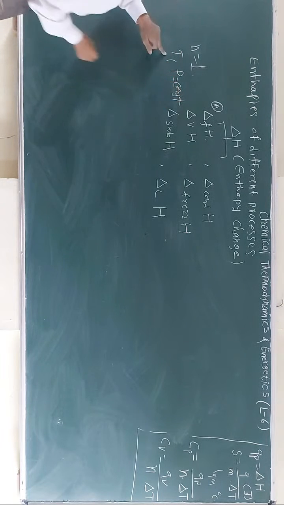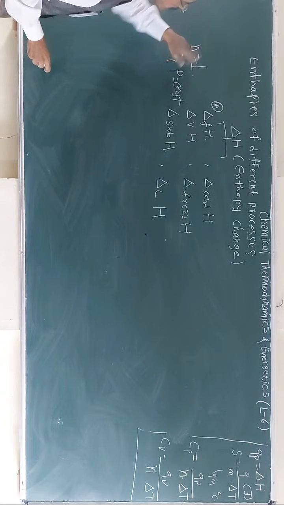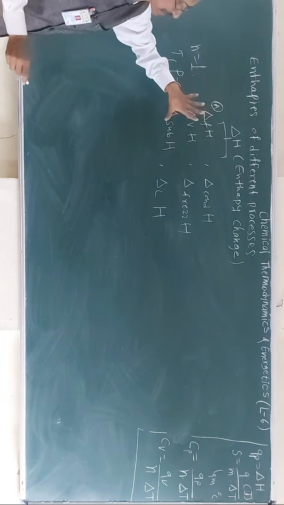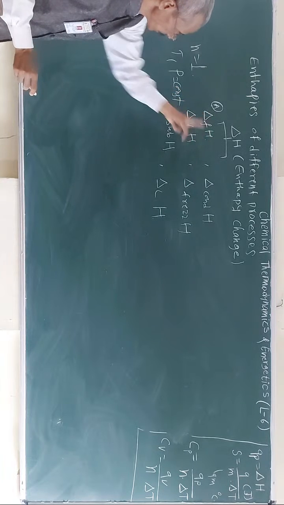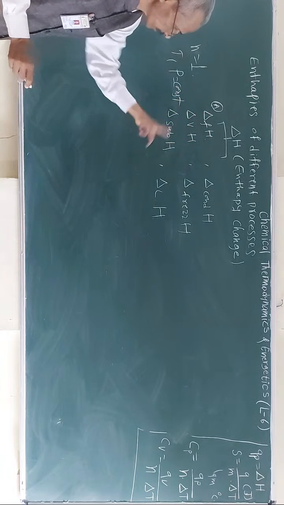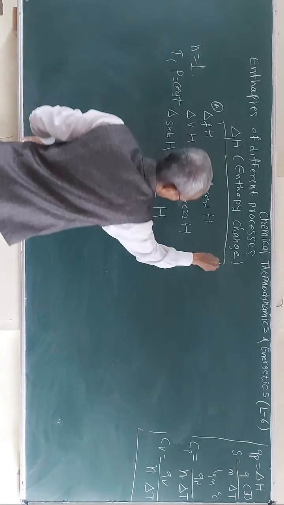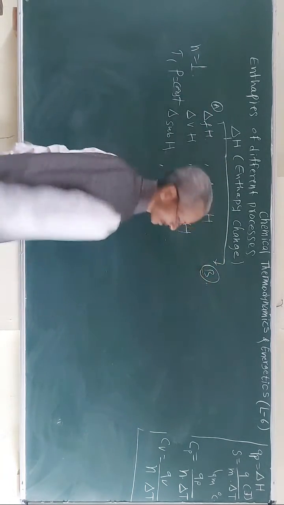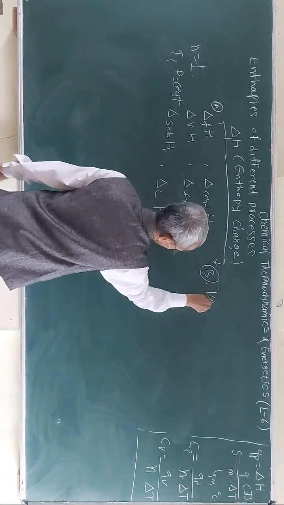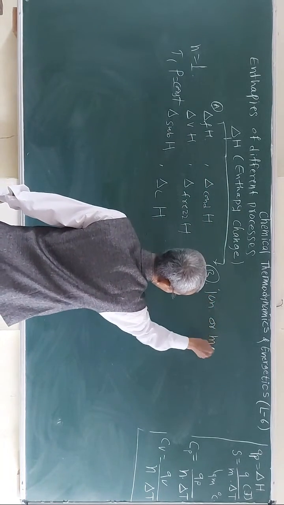Then 1 mole of the substance undergoes the process, whatever the change is, solid to liquid, or liquid to gas, or solid to gas, etc., or the opposite. Now secondly, we are going to study the second type, that is ion or